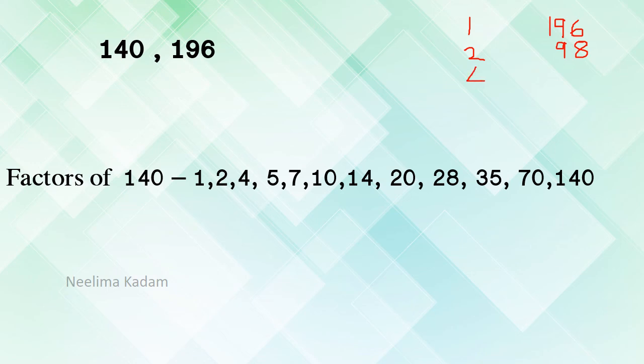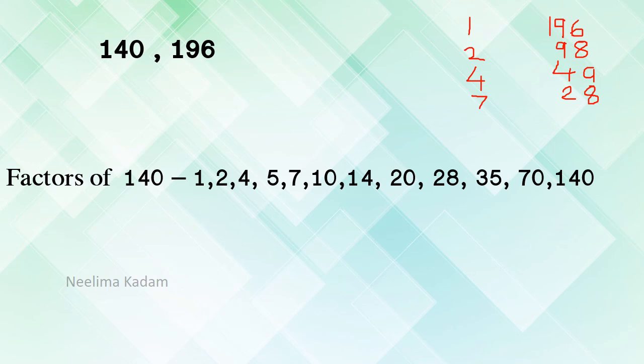Then 4. 4 4s are 16. 4 9s are 36. Then 5, no. 6, it is not divisible by 3, therefore also not divisible by 6. Next 7. 7 2s are 14. 7 8s are 56. Okay. Now 8. 8 2s are, no, not possible.